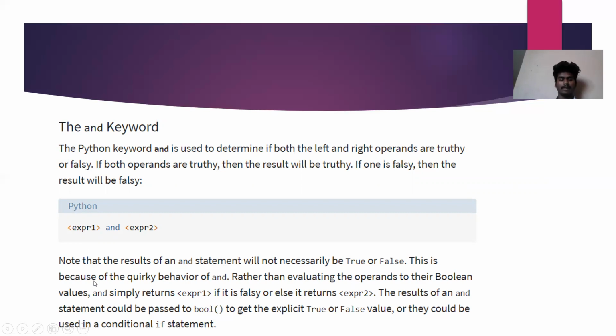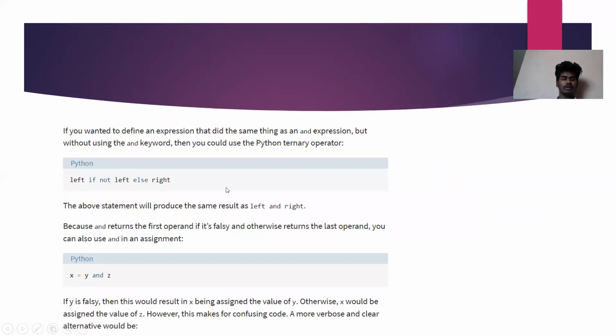This is because of the short-circuit behavior of and. Rather than evaluating the operands to their Boolean values, it simply returns the left operand if it's falsy, or else it returns the right operand. The results of an and statement could be passed to bool to get an explicit True or False value. They could be used in a conditional if statement. If you wanted an expression that did the same thing but without using the keyword, then you should use the Python ternary operator.